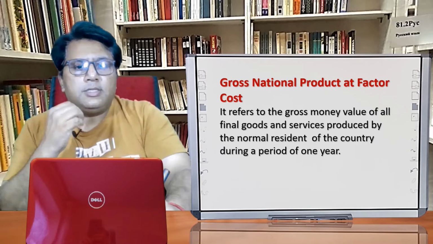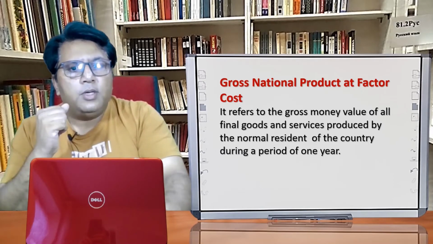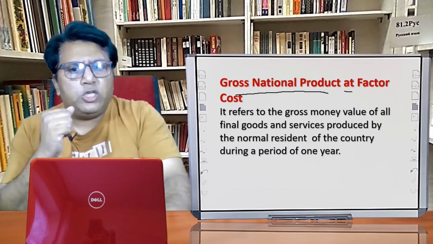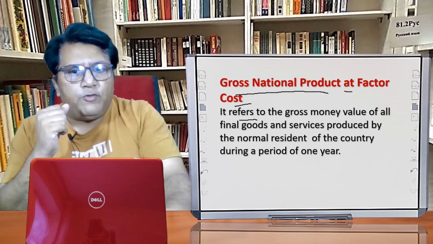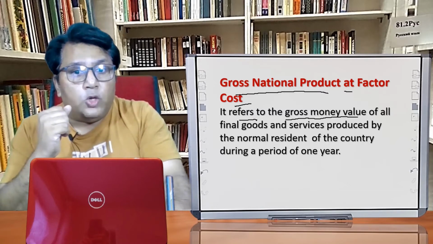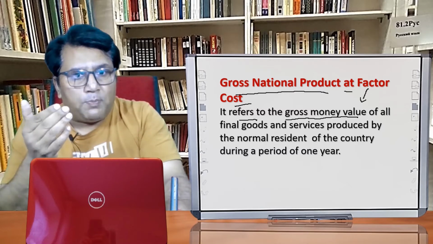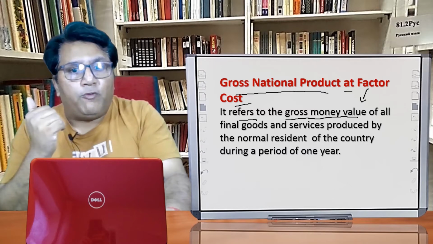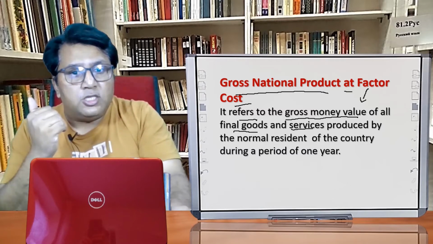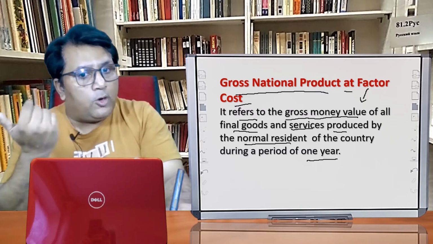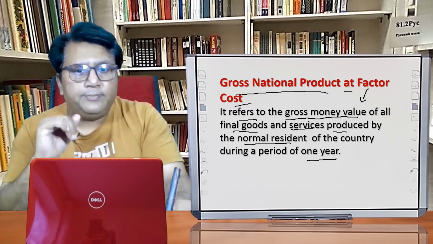Now let us discuss the other aggregates of the national income. The next aggregate is GNP-FC. What is this GNP-FC? It refers to the gross money value. Why money value? Because we are talking about the factor cost. Whenever we are talking about the factor cost, it means the money value of all final goods and services produced by the normal residents of a country during a period of 1 year. I hope the point is clear.